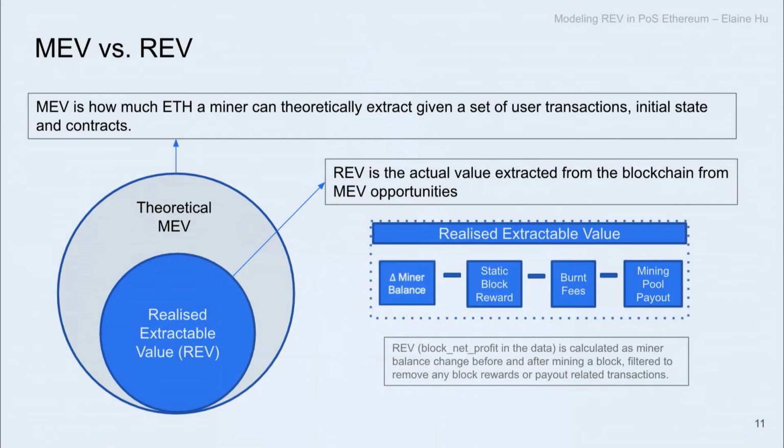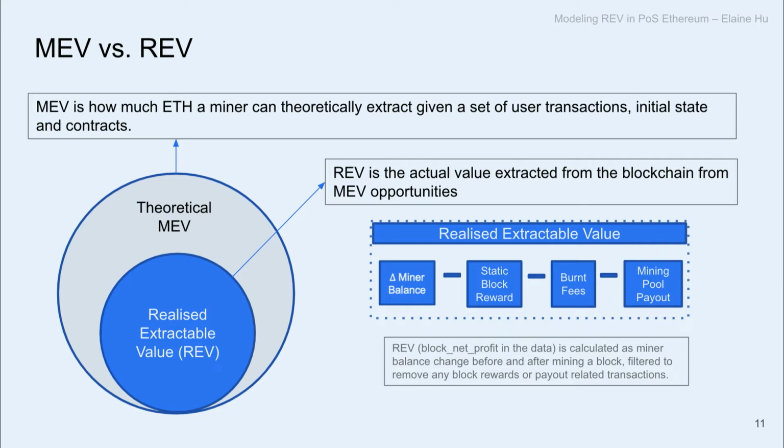So how do we do that? Well, before you start modeling anything, the first thing is to collect the historical data. And we know that MEV as a concept is only theoretical, it's the maximum extractable value. So in reality, some of the extractable values will not be observable because, for example, if a searcher wants to pay the miner directly, he could be paying the miners through an L2 solution or even through a bank transfer, right? So that kind of extractable value would not be on-chain, and we will not be able to observe that value.